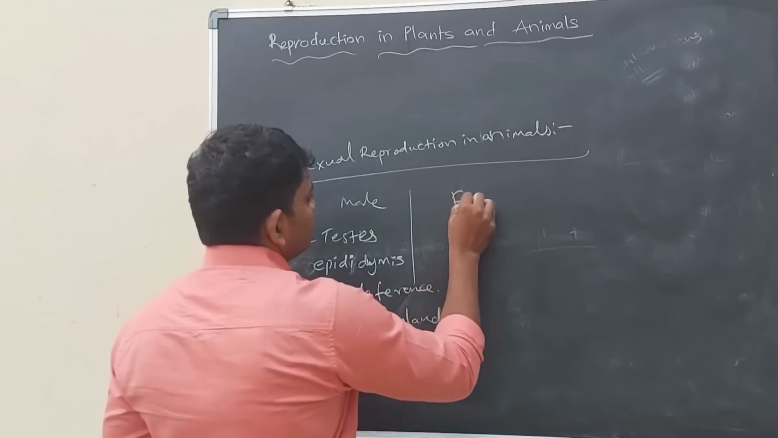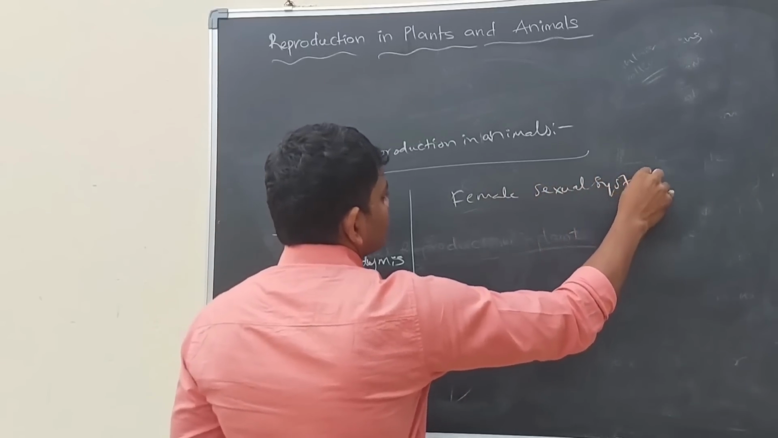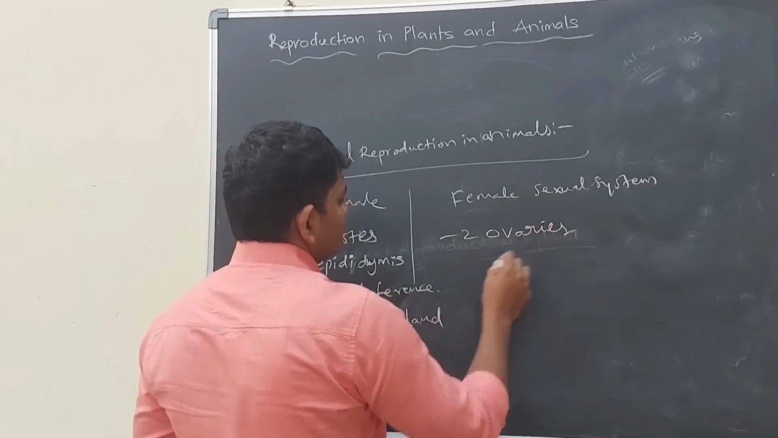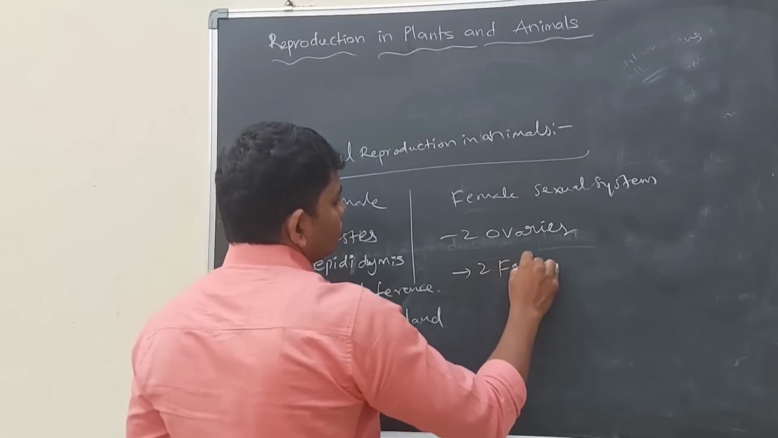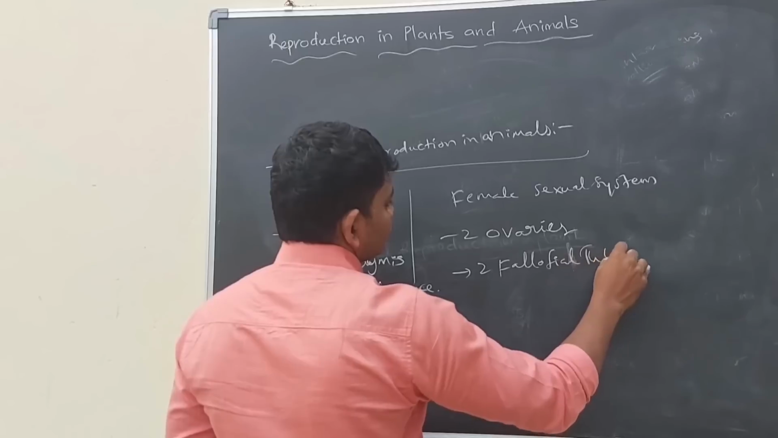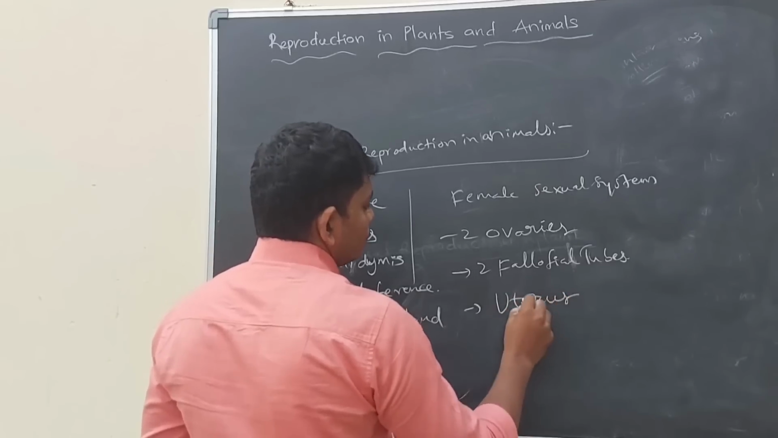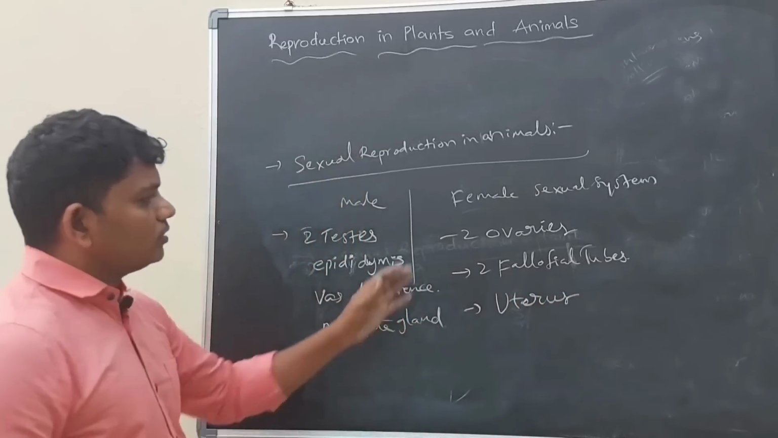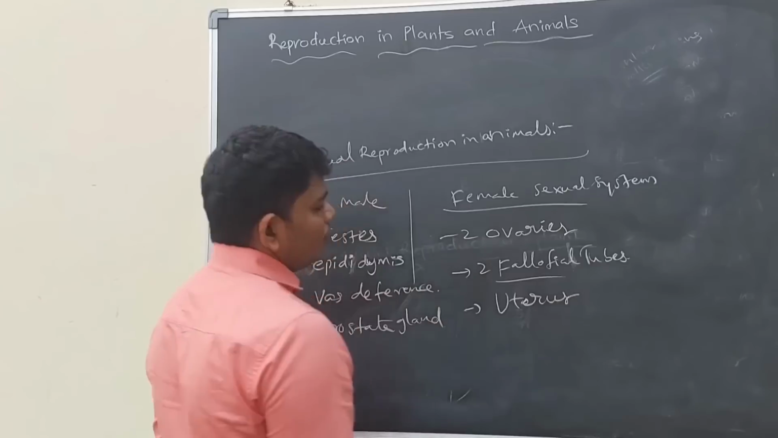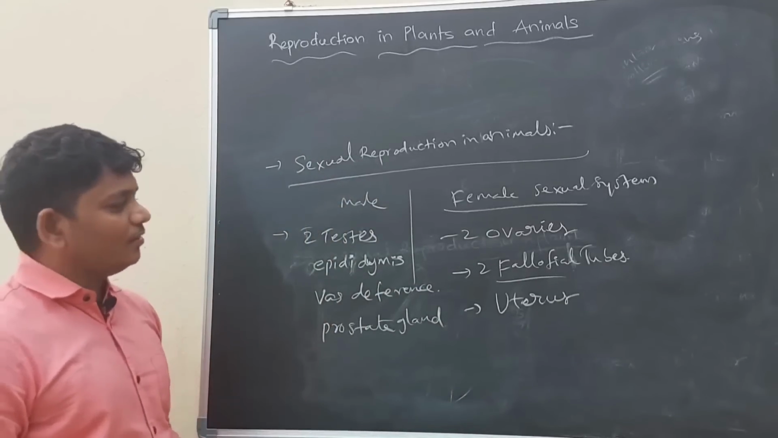When we talk about the female sexual system, they have 2 ovaries, 2 fallopian tubes, and 1 uterus. These are important parts in the female sexual system. So ovaries, fallopian tubes and uterus here, and testes, epididymis, vas deferens, prostate gland and penis there.